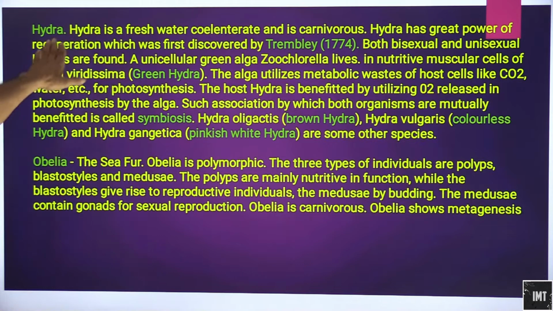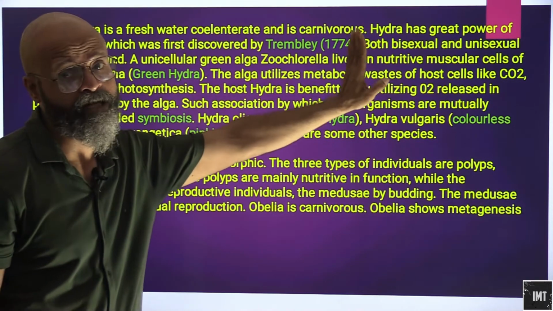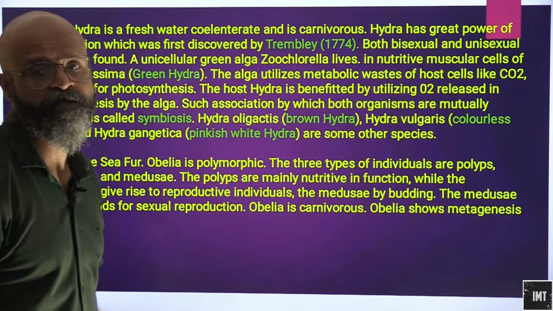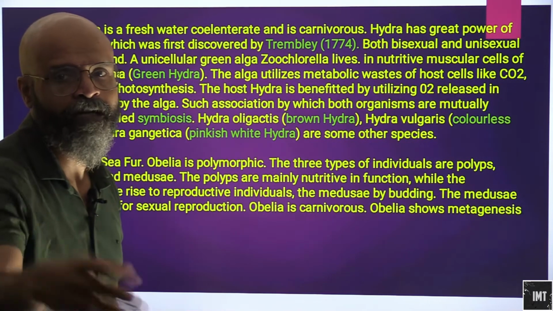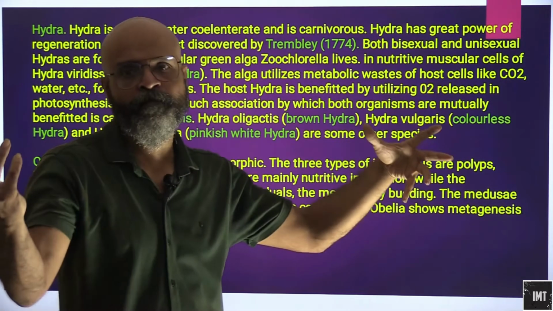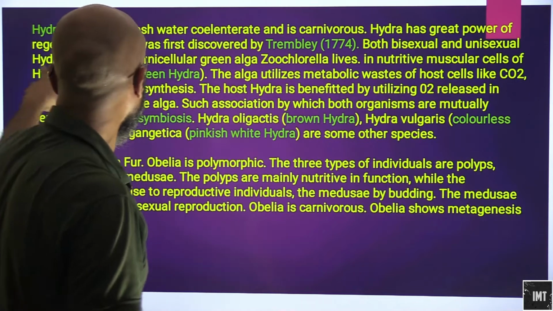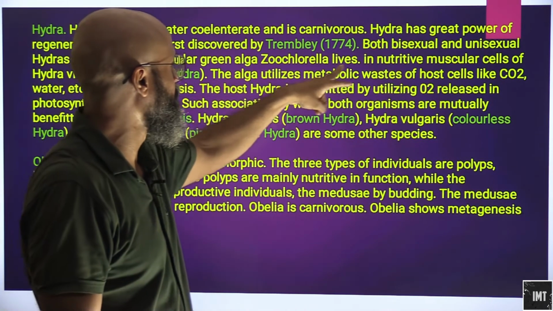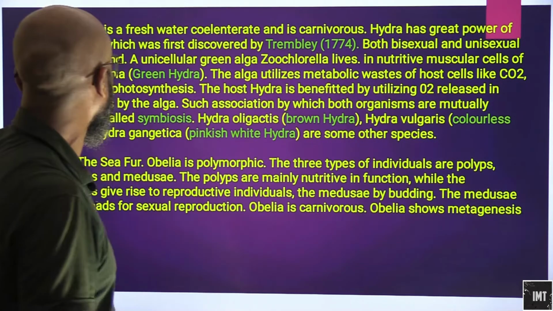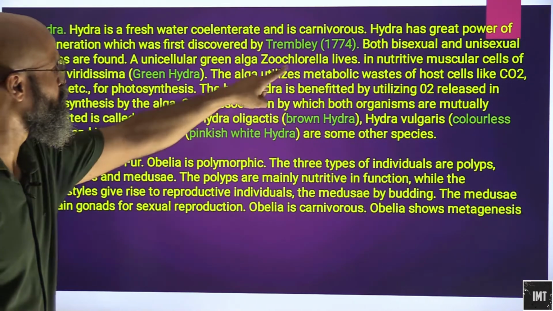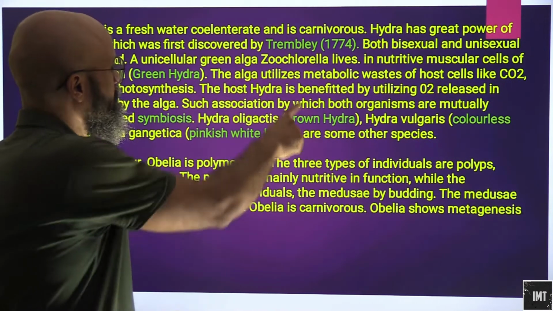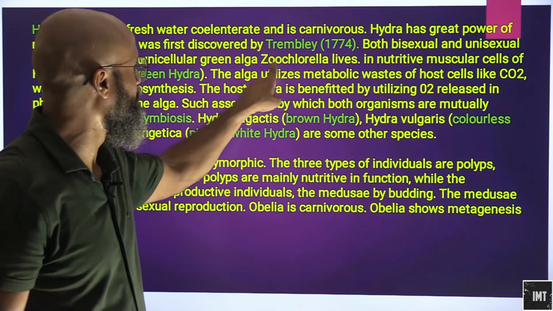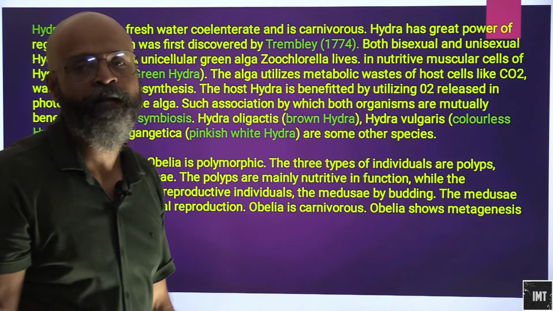Okay, Hydra is a freshwater Cnidarian, and it is carnivorous. Hydra has great power of regeneration, which was discovered by Tremblay. So you cut a Hydra, it will again regenerate, and that's how they reproduce basically. Both bisexual and unisexual hydras are found. A unicellular green algae Zoochlorella lives in nutritive muscular cells of Hydra viridissima. So Zoochlorella is basically an algae which lives there, and here both will benefit from each other. The Hydra will benefit from Zoochlorella, and the Zoochlorella will also